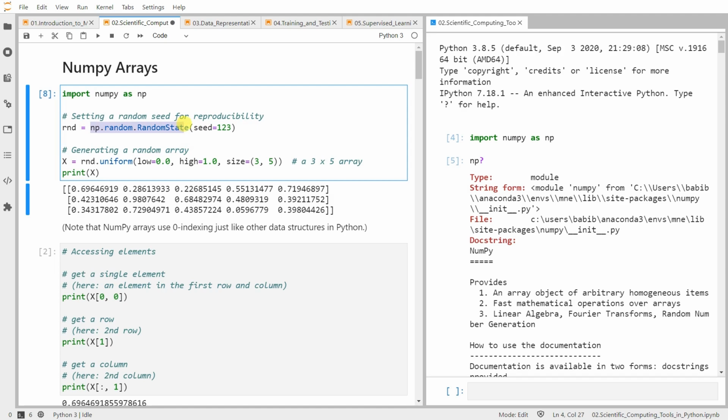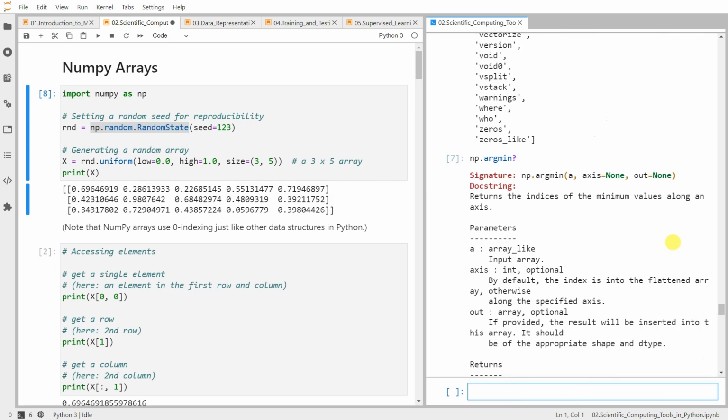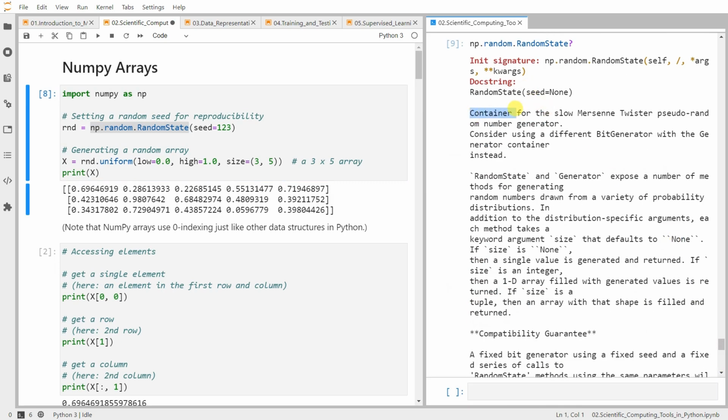So if you are curious about what this does, again, look for the question mark, right? So you can find the documentation here. A container for the slow Mersenne Twister pseudo-random generator. Consider using a different bit generator with the Generator container instead.